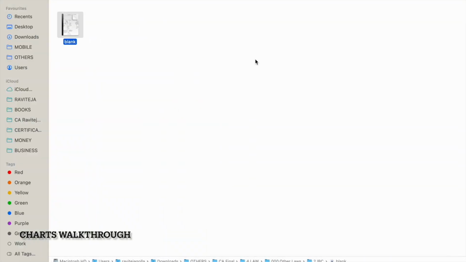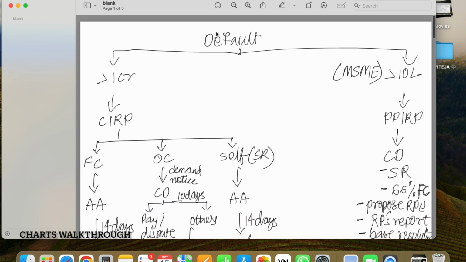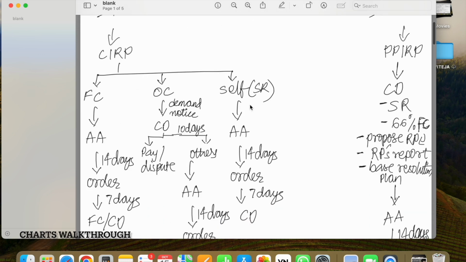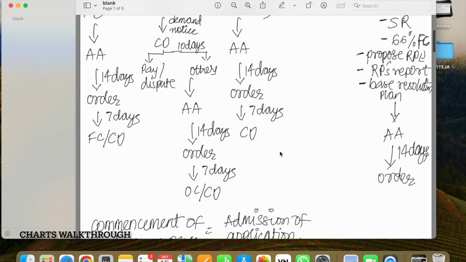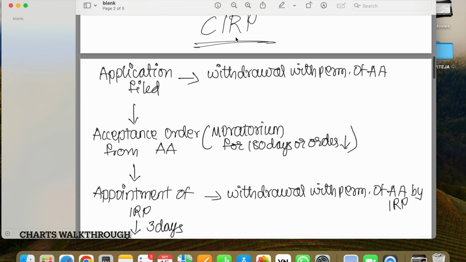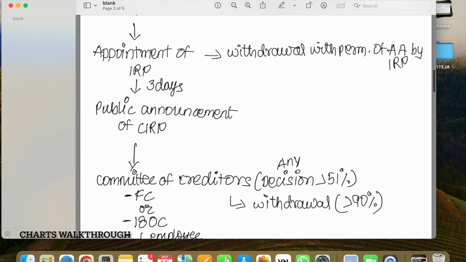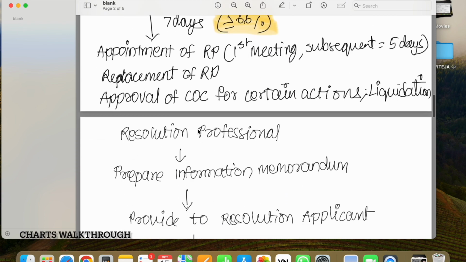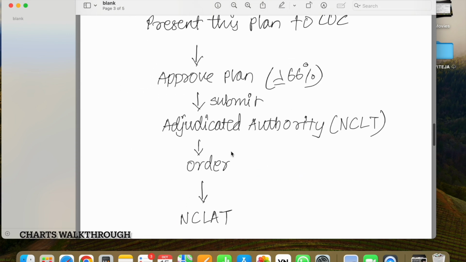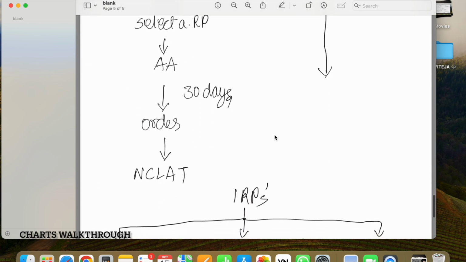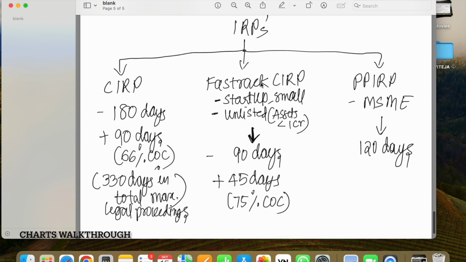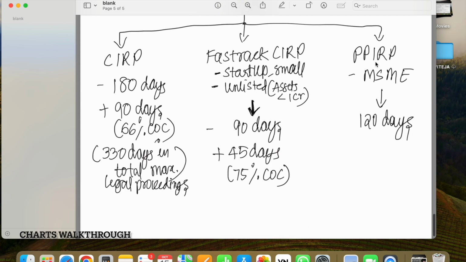So similarly, IBC. So if there is a default of more than 1 crore, it will be treated as CIRP. If it's just over 10 lakhs, it can be treated as PPIRP. So these are the three: financial creditors, operating creditors, or self which can apply. Similarly for CIRP, complete process: application filing, acceptance, announcement, committee of creditors. Completely try to give the flow of the process. Similar for PPIRP, so the gap should be like 90 days plus 30 days for giving order, and types of insolvency resolutions, CIRP, FCIRP, CARP, and PPIRP.